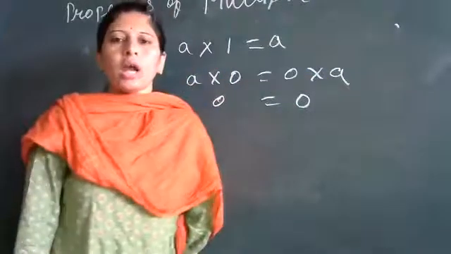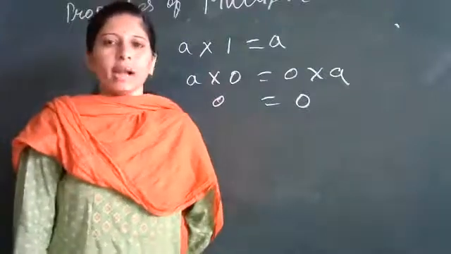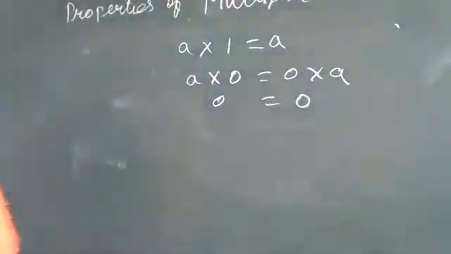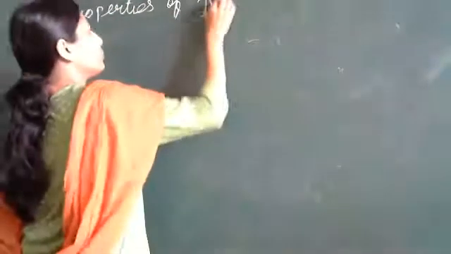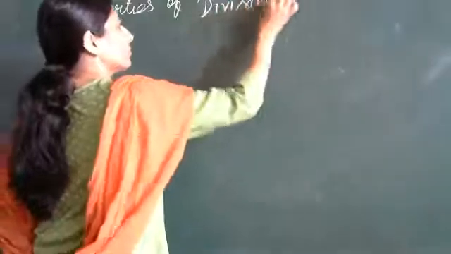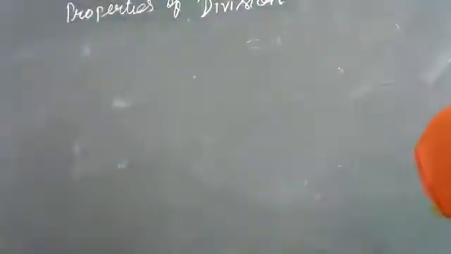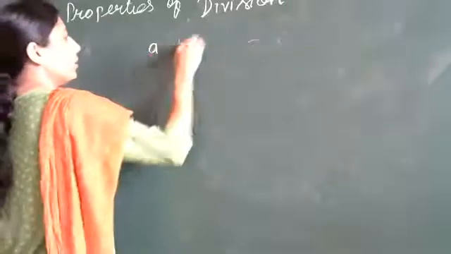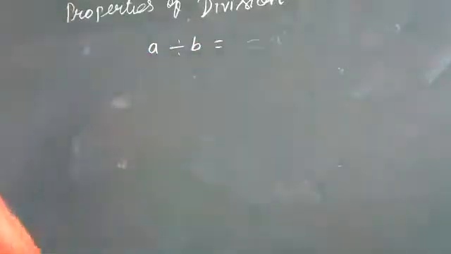Okay, so here we saw the properties of addition, subtraction and multiplication. Now we will see the properties of division. We will see which properties division will hold. Ma'am, the first property is the closure property. Yes, all are having the same properties. So the first property is closure property. Can you tell me, if A and B are whole numbers, then A divided by B, do we always get a whole number or not?